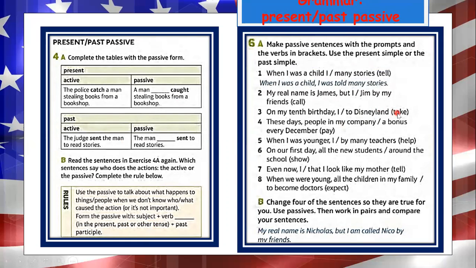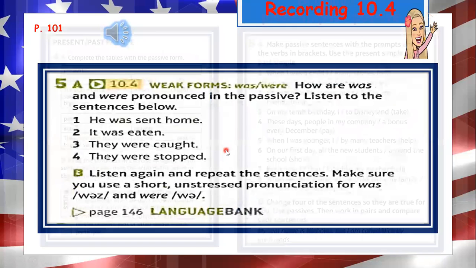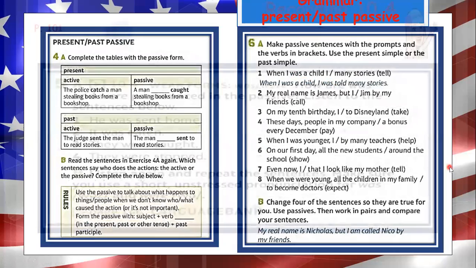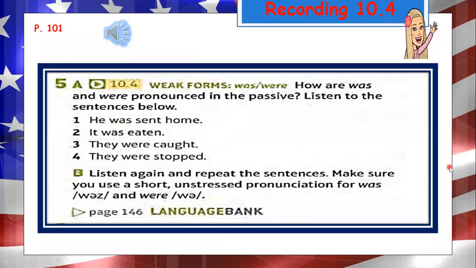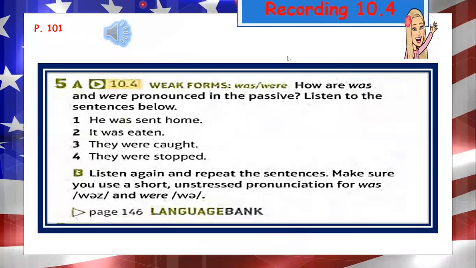So listen to the actions. In this case, you are going to make the sentences, but for this reason, I made the sentences in this part. Let me show you. In this part, listen to this and then I'm going to show you the example of these sentences. Pay attention.